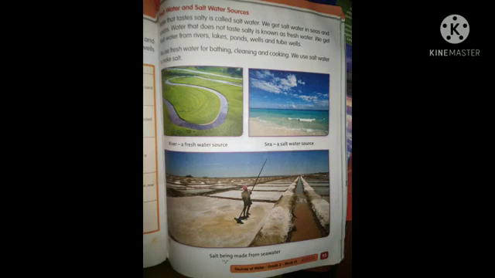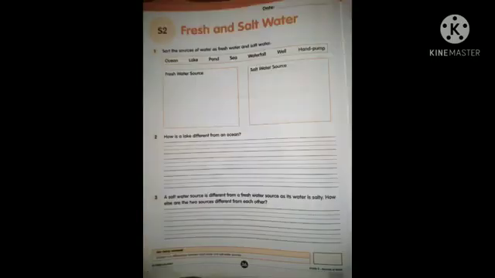Now open your volumes. Open your volume, children. Did you open page number 36? Write the date. Fresh and salt water. Sort the sources of water as fresh water and salt water. Now I think you understand which is the fresh water and which is the salt water.